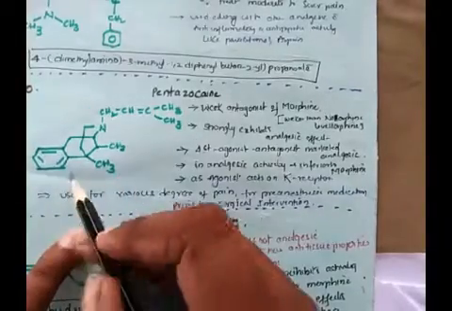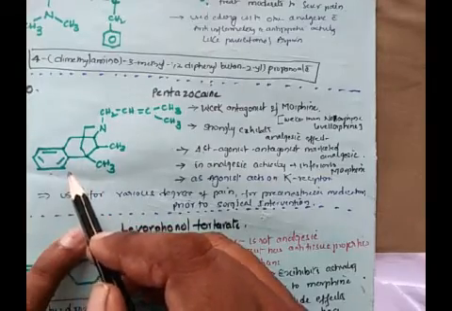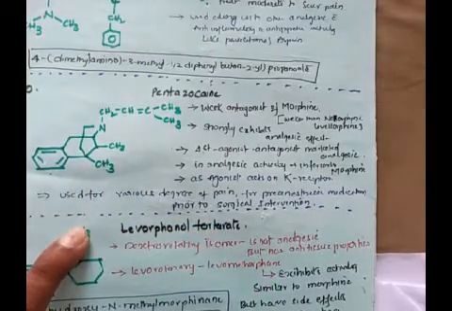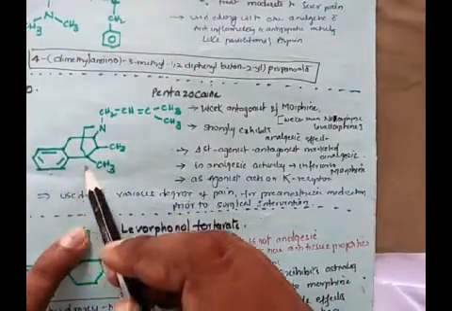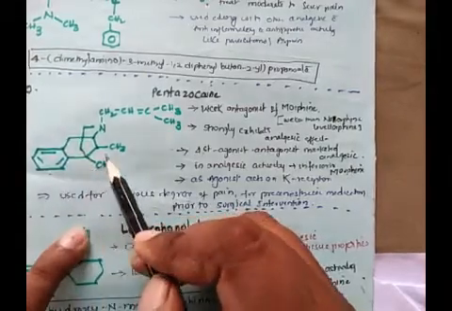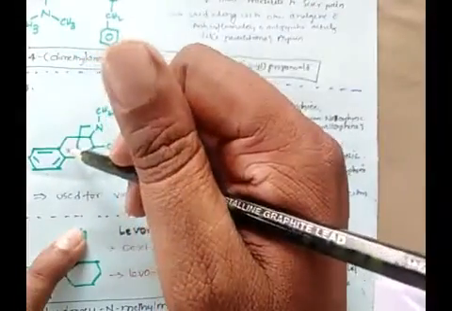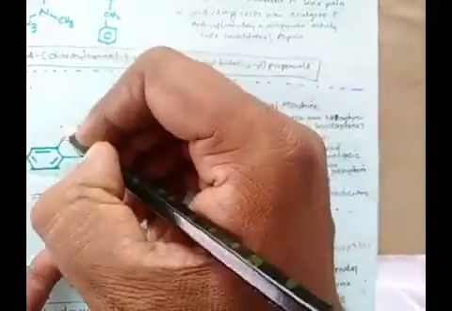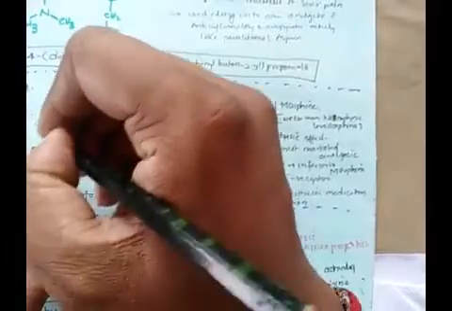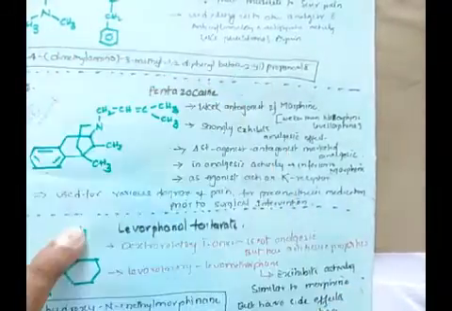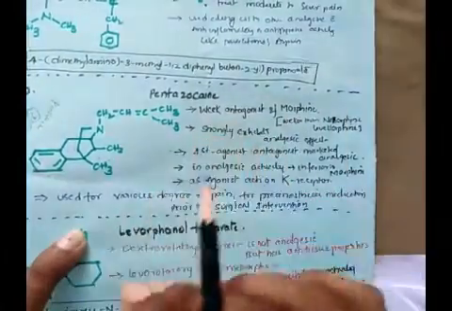So when you see the structure, this has a benzene ring and a cyclohexane ring. There is no dihydrofuran ring, and there is no other cyclohexane ring. So the E ring is removed, as well as the A, B, C rings. When you compare the structure of this molecule with the morphine structure, the A, B, C rings are removed, the E ring is removed, and some functions like hydroxyl functions are also removed. So that is the major difference.